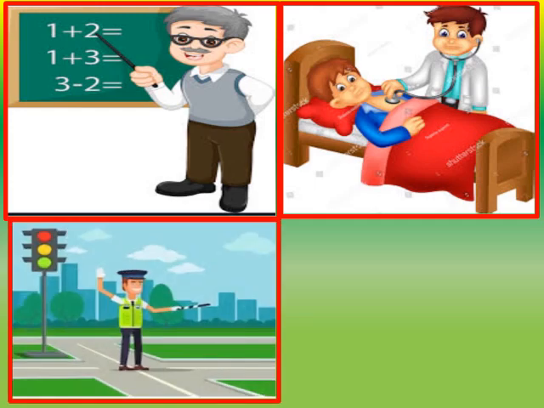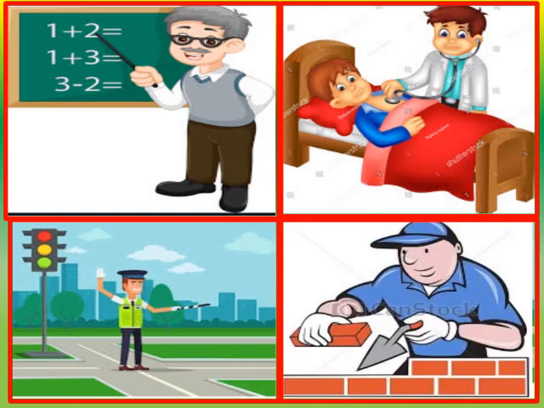So children, tell me, what is this man doing standing near the traffic signal? Yes, he is maintaining the traffic. So who is he? Yes, he is a traffic policeman. And what is the work of a traffic policeman? The work of a traffic policeman is to maintain the traffic. Now let us see the next picture.